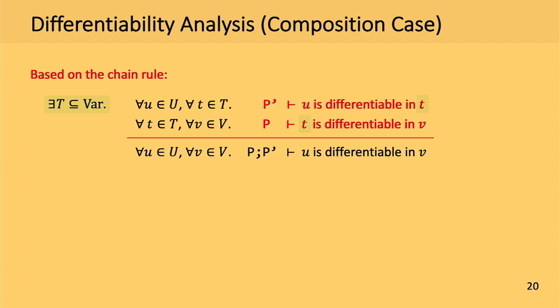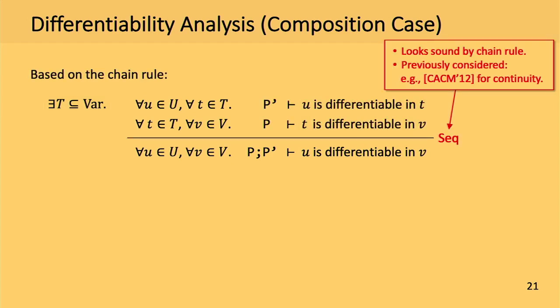So what this rule says is that we can deduce the conclusion of the rule if we can find some set of intermediate variables t such that each output variable u is differentiable in each intermediate variable t in the second program, and a similar thing holds for each input variable v.